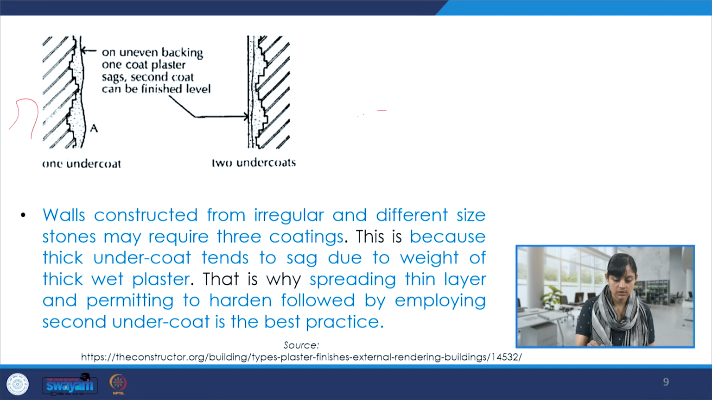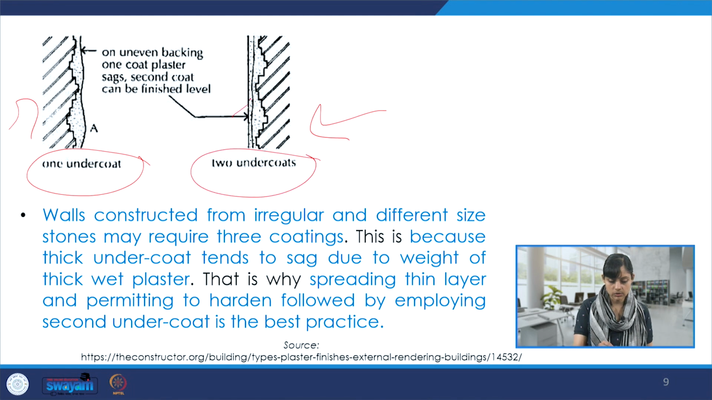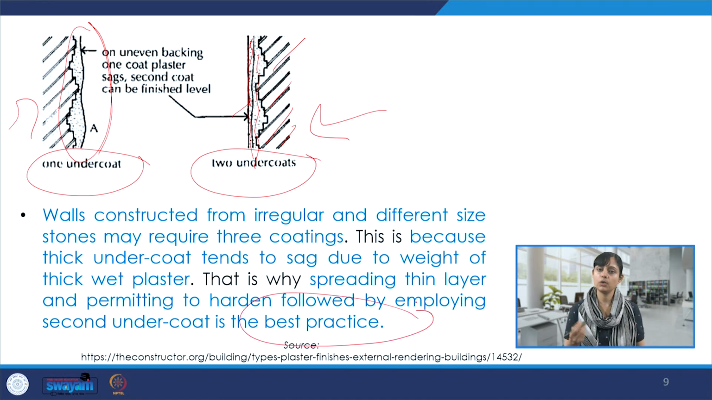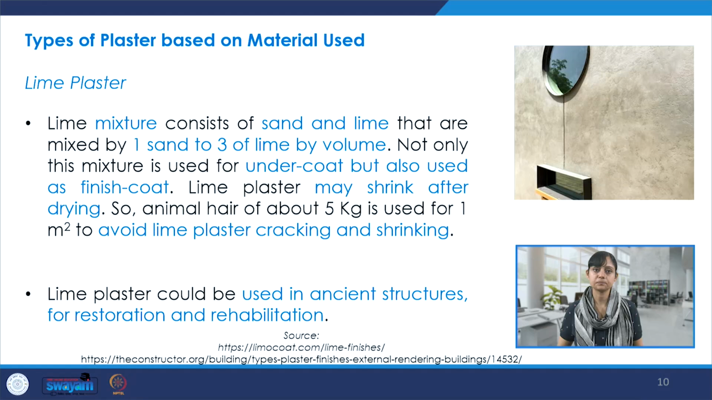So here again some sections to explain, like one undercoat and two undercoat. So one layer is this and another one over here, and this is your wall, and here it is this one. So walls constructed from irregular and different size stones may require 3 coatings also, sometimes. This is because the thick undercoat tends to sag due to the weight of the thick wet plaster. That is why spreading a thin layer and permitting it to harden, followed by employing a second undercoat, is the best practice. So we have to think about these considerations before taking final decisions.